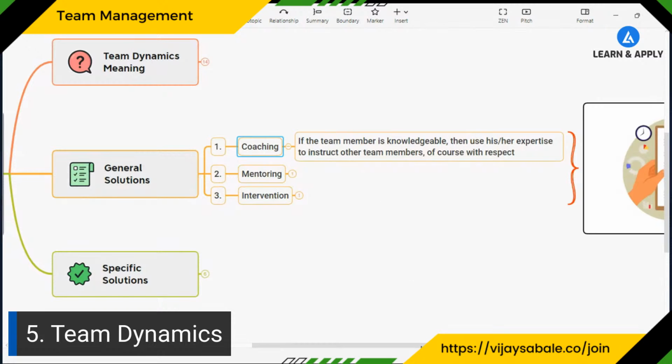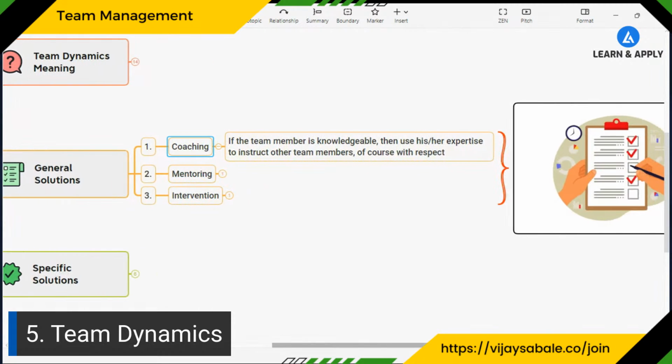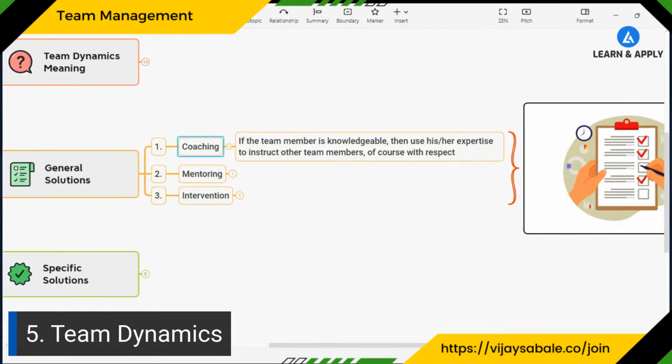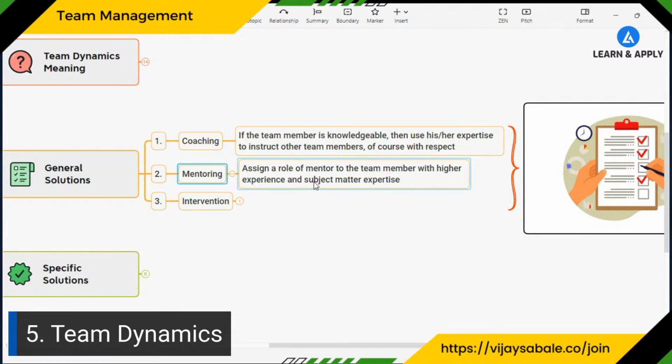For coaching, if a team member is knowledgeable, having more knowledge, then we can use that person's knowledge and expertise to instruct other team members, of course, with respect and dignity. We can also use mentoring. That means we can assign the role of mentor to one of the team members who has higher experience and subject matter expertise, so that the team member should not feel low. At the same time, other team members will also respect his knowledge and expertise.